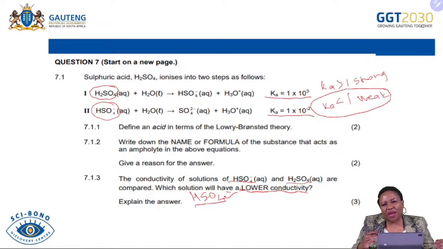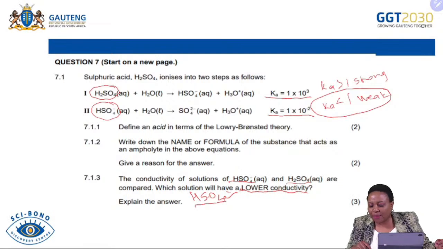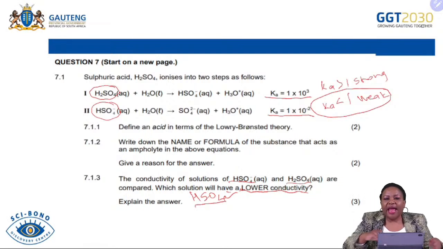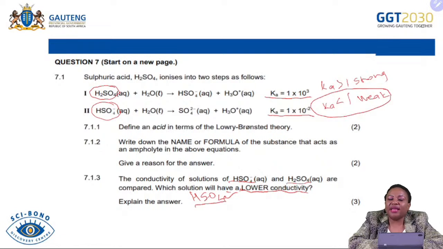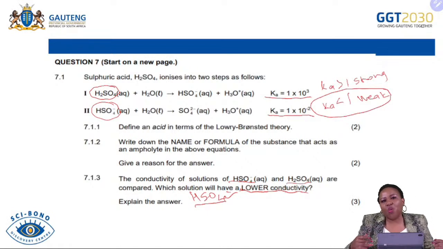I'm having lots of questions which I'm definitely going to try and explain. And the one that is just next to me, somebody is asking what is the use of bromothymol blue? I think maybe the learner was not part of the first lesson. Remember, bromothymol blue is an indicator. It's an indicator that will assist you to see whether an acid and a base have reacted, so that you can see an endpoint whereby the color of that indicator will change. And we are going to use bromothymol blue when we know that the acid and the base that are reacting are a strong acid and a strong base.